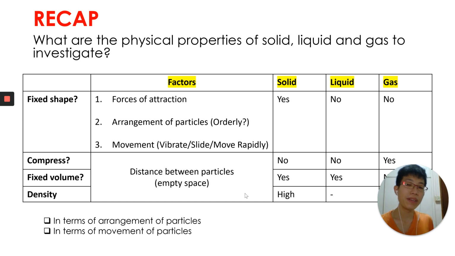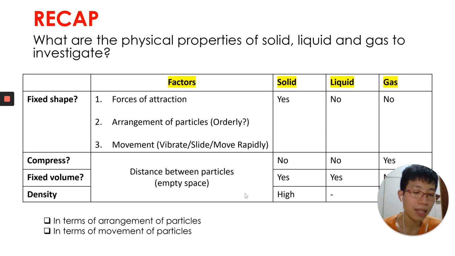Last lesson we investigated four properties of solid, liquid and gas. They are whether they have a fixed shape, can they be compressed, do they have a fixed volume, and their density. For the fixed shape, only solid has a fixed shape, and the reason being it has strong forces of attraction. When there are strong forces of attraction, this confines the particles in their position in a very orderly fashion. So when they move by vibrating around their fixed position, it wouldn't change the shape so much. That's why it has a fixed shape.